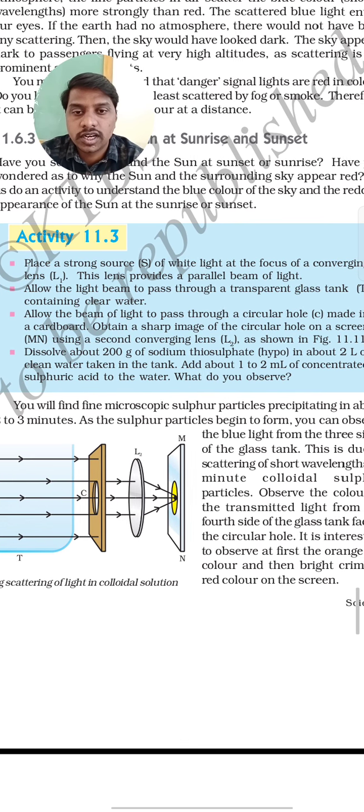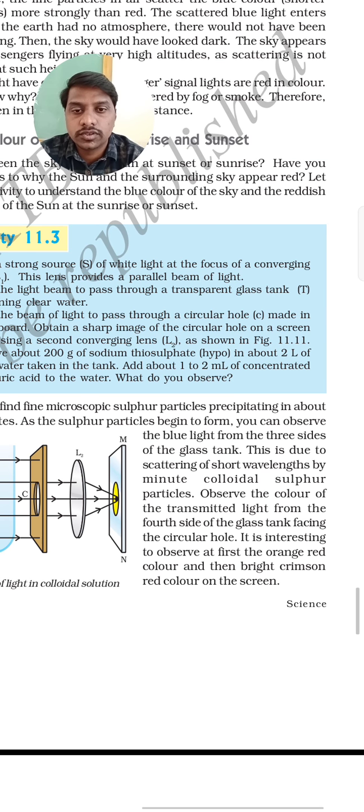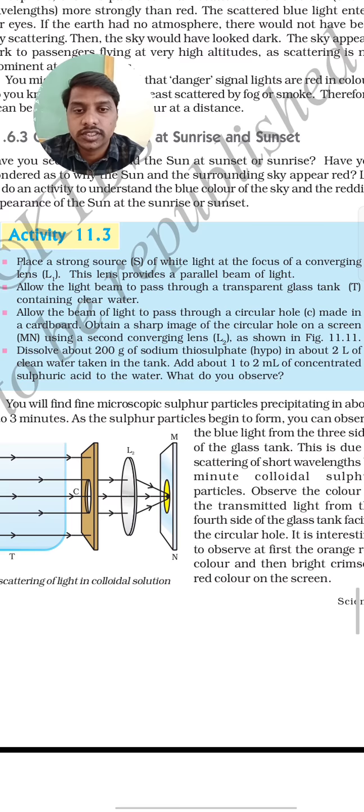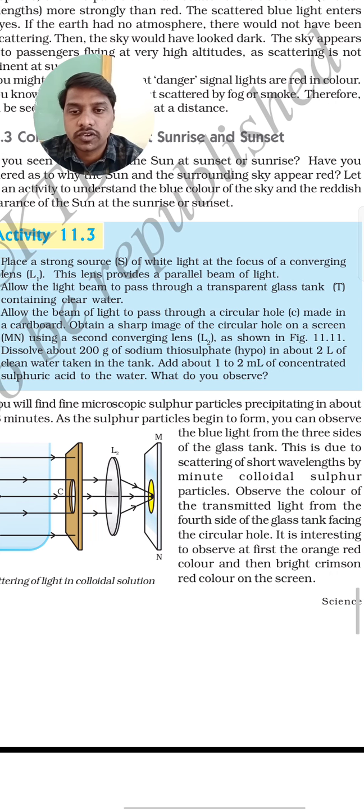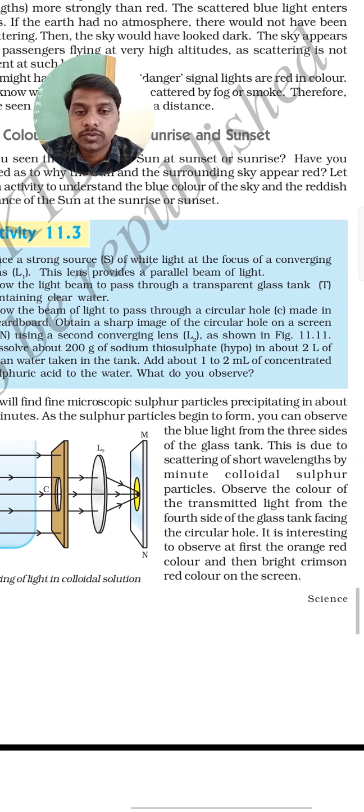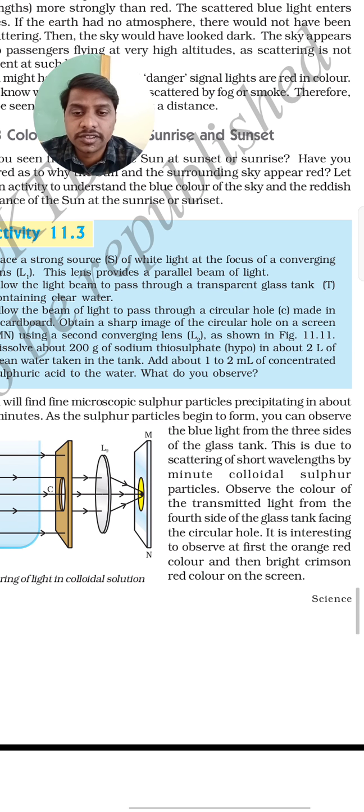Dissolve about 200 gram of sodium thiosulfate in about 2 liters of water in a tank. Add about 1 to 2 ml of concentrated sulfuric acid to the water. What do you observe? You have to add 200 grams of sodium thiosulfate and 1 or 2 ml of concentrated sulfuric acid to the water.